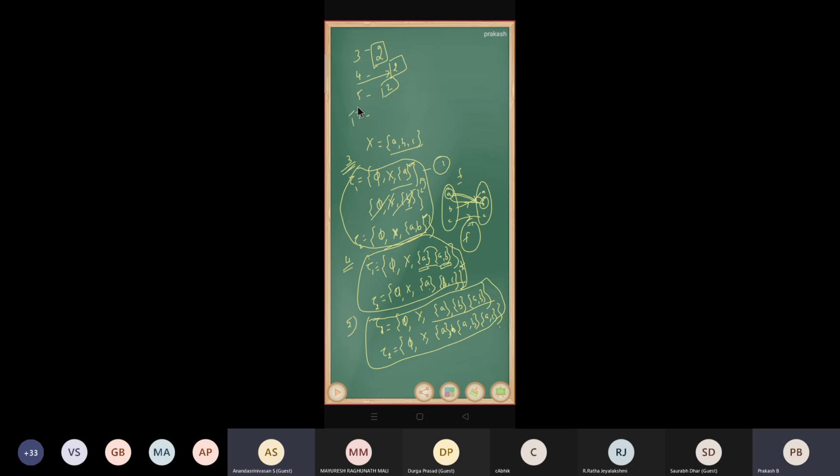So what about the 7 elements? First we want to know about the discrete topology on the 3-point set, that is the power set of X, having the number of elements 8. But we need to form a topology with 7 elements. That means we need to leave out only 1 element. It's not possible, because if you avoid 1 element, if it is a singleton set, then intersection will not hold.